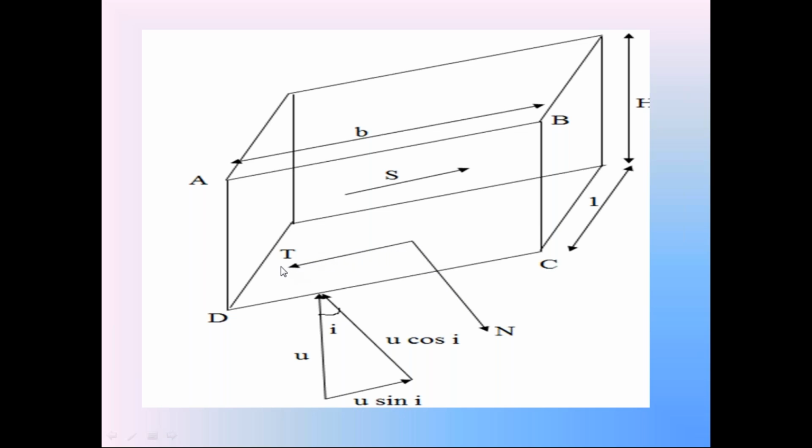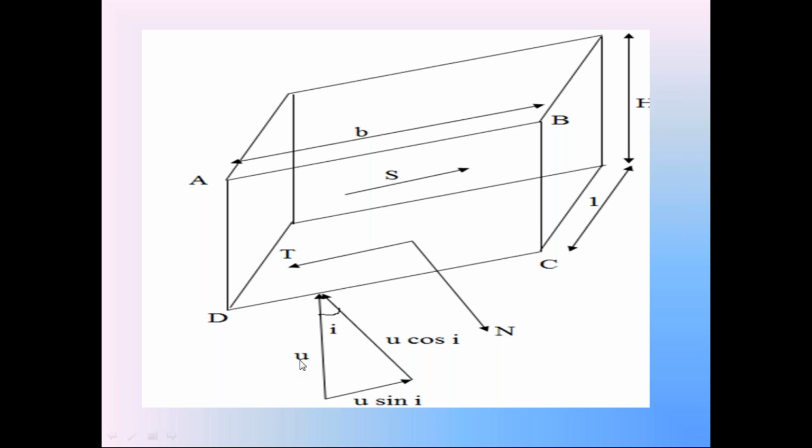T is the tangential component of weight W. Then the pore water pressure U is resolved into two components. This pore water pressure U makes an angle of 90 minus i with the surface CD, same as weight W. With the surface CD, the pore water pressure also makes the angle i. The pore water pressure is acting vertically upward.